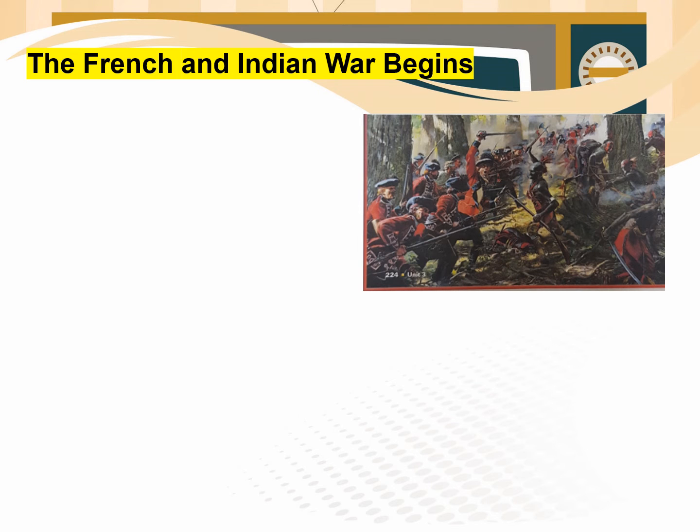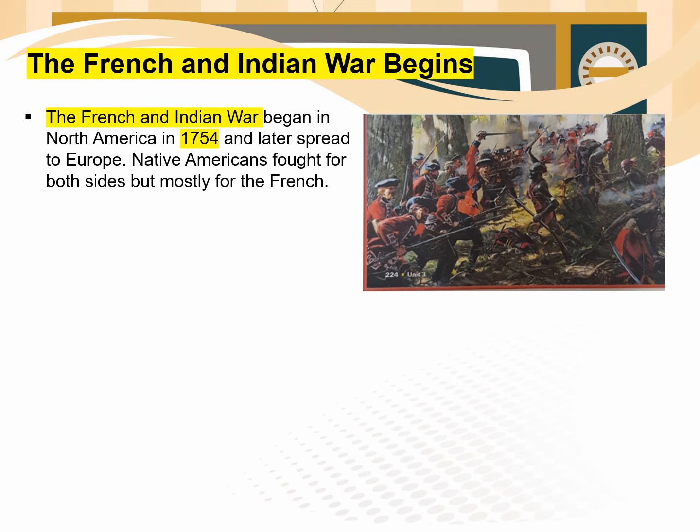Let's learn how the French and Indian War begins. The French and Indian War began, grade 5, in North America in 1754 and later spread to Europe. Native Americans fought for both sides, but mostly for the French people. But let me tell you that the French and Indian War was not a war between the French and Native Americans. The two main opposing sides in the war were the French and the British. So let's find out about their alliances and fighting.